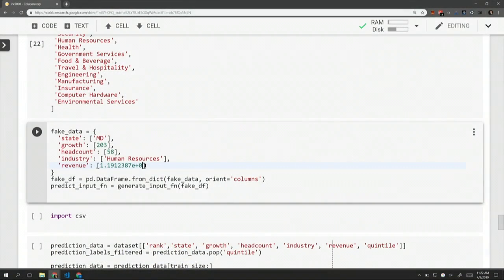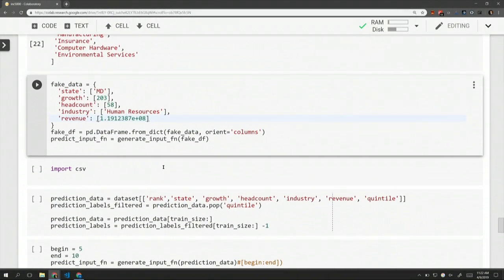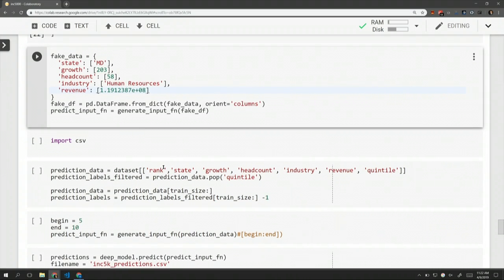So depending on whether you believe revenue is a big indicator for growth and success as a company, with only 58 people, how much revenue can we really be expected to pull in? 100 million. 100 million, what is that, to the eighth? Yes. All right, so we'll say this much. Okay, so that's 100 million, right, to the eighth? Yep. All right, so let's run that.